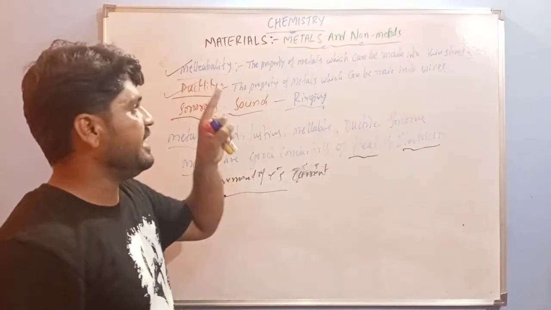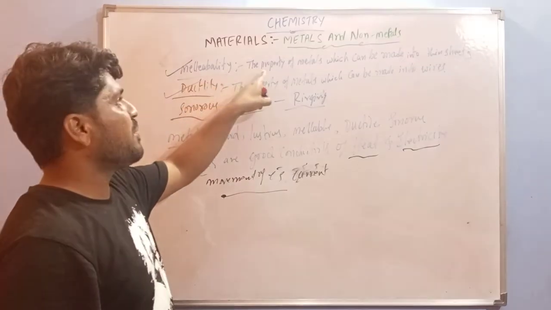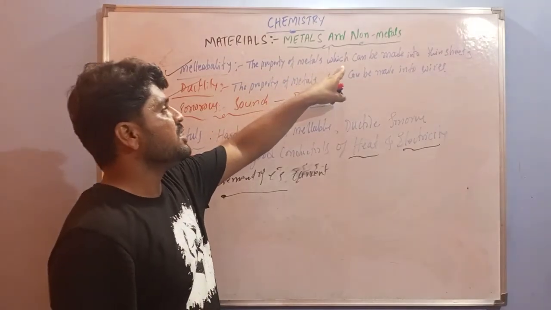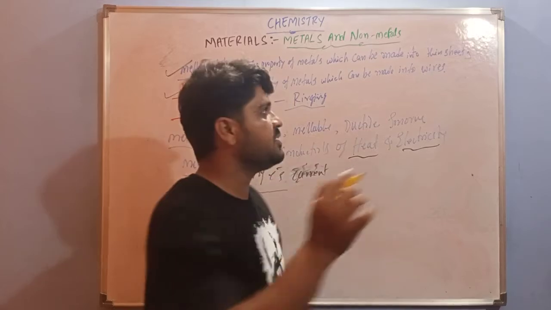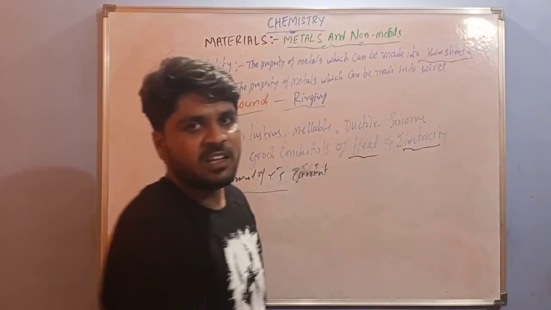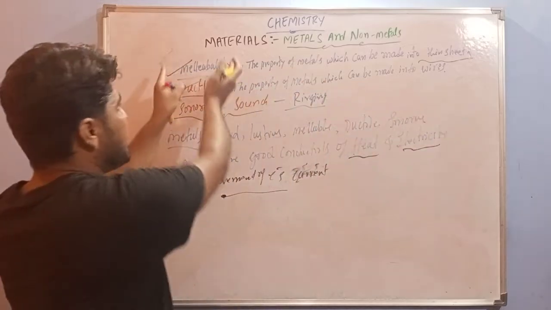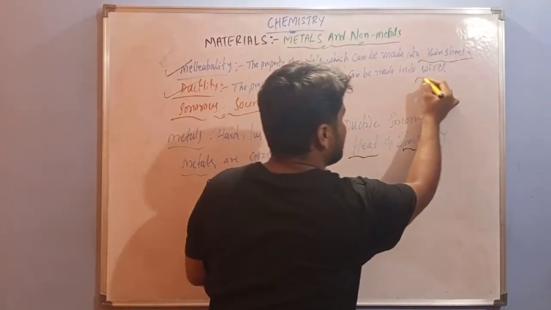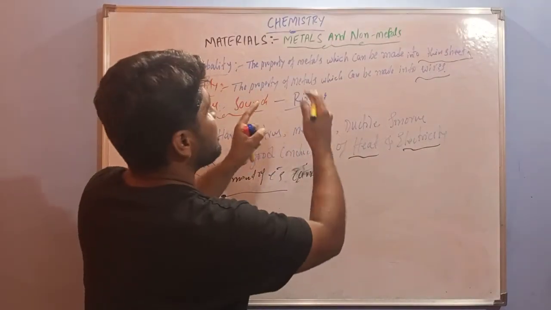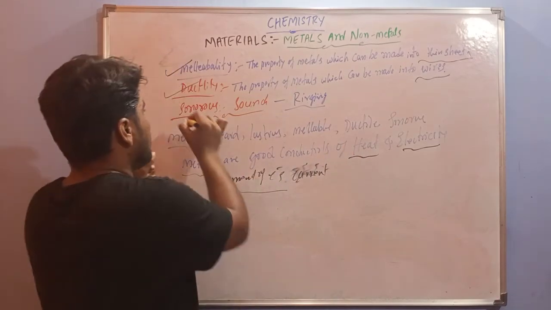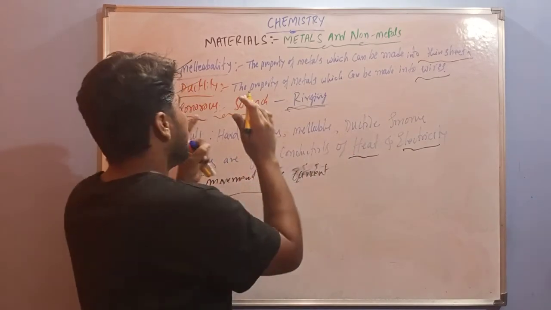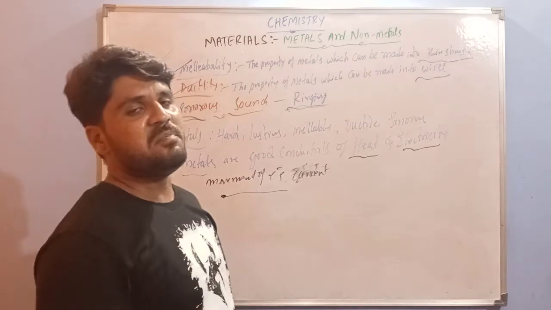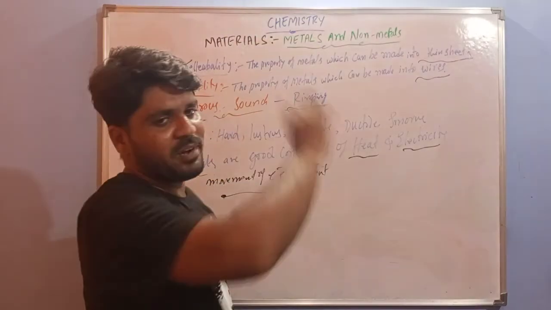The very important concepts are malleability and ductility. I repeat, malleability is a property of metals which can be made into thin sheets. Just remember the words thin sheet. Metals changing into thin sheets, we call malleability. Ductility means metals changing into wires. Just remember the word wire. Making of wire we call ductility. Sonorous means ringing sound. These are the very important concepts of metals and non-metals.